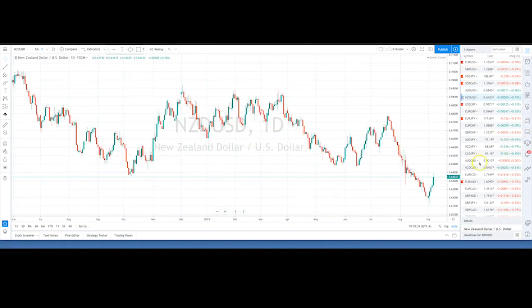The move has been even stronger, and the rebound has even been better than in the Aussie. It's really a strong V-shaped recovery here. But now we're coming up against the choppy area post RBNZ. This is the RBNZ rate cut. So you can see the 64.50, 65 is going to be very, very strong resistance, both on a fundamental basis and just on a technical basis as we get into this choppy area.